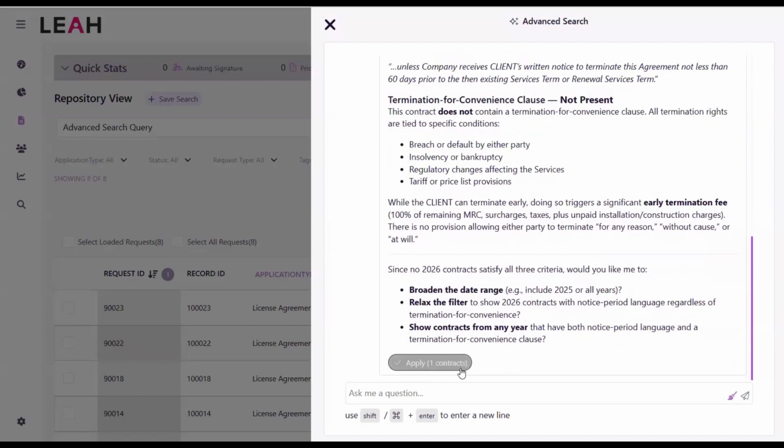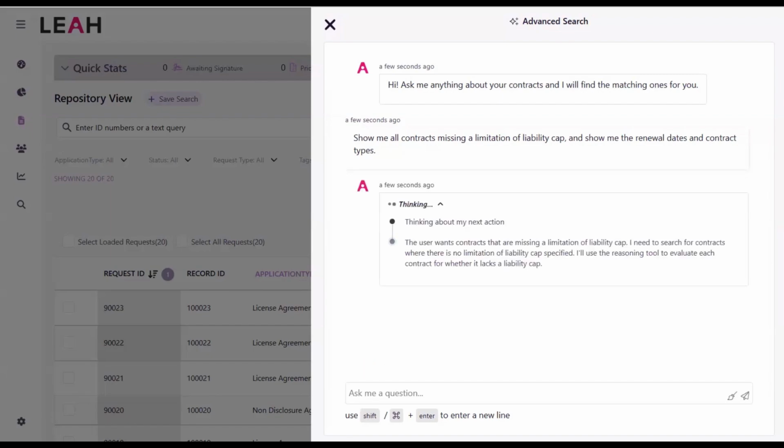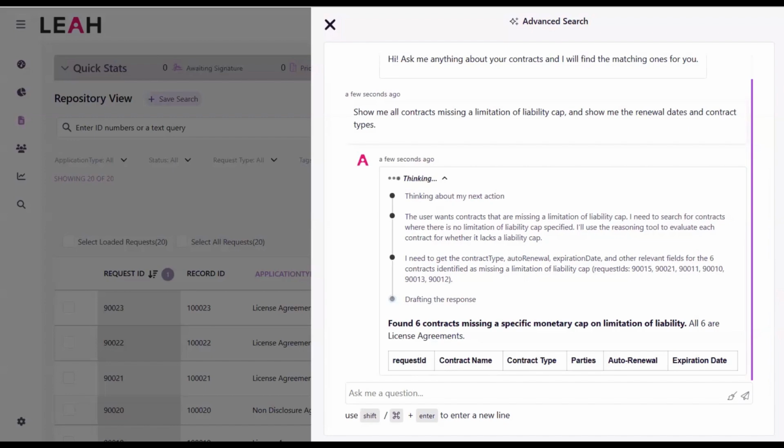Now, here's one that keyword search simply can't do, because you're hunting for something absent, not present. "Show me our active contracts that are missing a limitation of liability cap and flag the renewal date and contract type on each." Here, Leah first filters to active contracts. Next, she reads each one to judge whether a liability cap is actually in there, reasoning about what's absent, not just what's there. Finally, she compiles the gaps and pulls each renewal date alongside, so you see what needs attention and when. That's reasoning about the absence of a clause across a whole set, not matching text on a page, and it turns search into a risk scan, which agreements need attention and when.